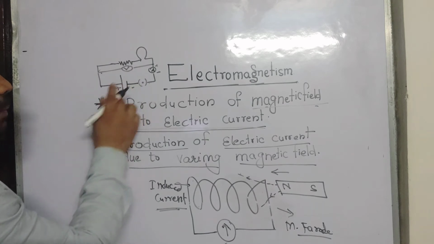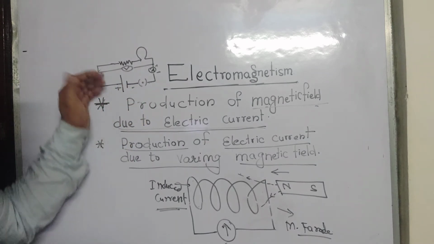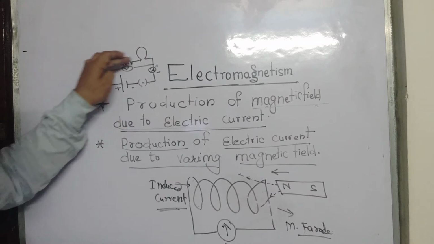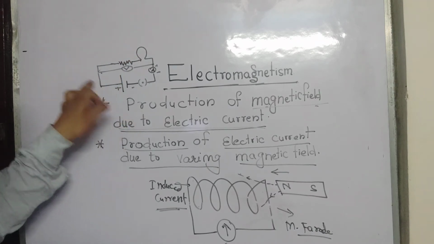When the electric current passes through this cell, we get the direction of current from here to here.